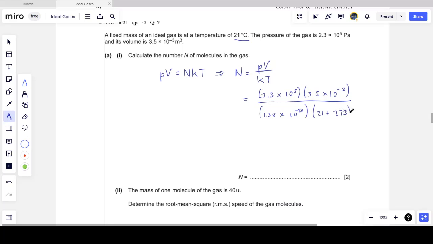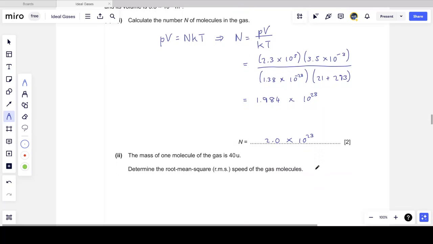Again, you can do this in your head, but I suggest you don't. It's very easy to say that 17 plus 273 is 300, for example. It's a common mathematical mistake we can make, so it's best to just take out your calculator and do the temperature step by step. And what I get is 1.984 times 10 to the power 23 molecules. I don't need a unit of measurement because this is simply a number. To two significant figures, this is 2 times 10 to the power 23.